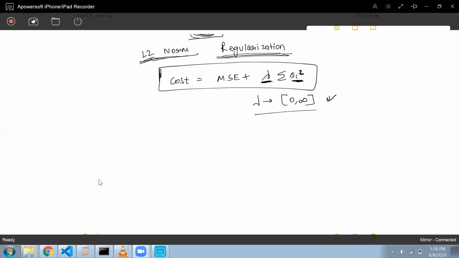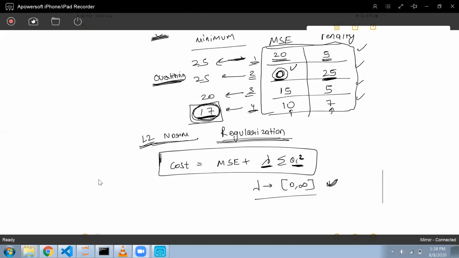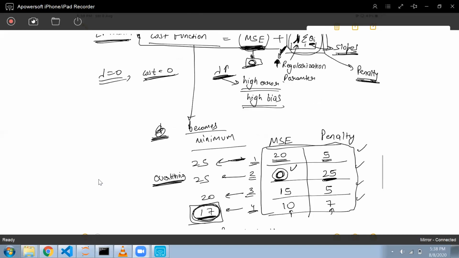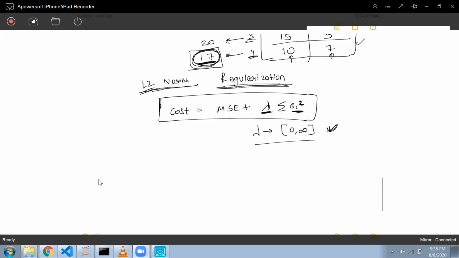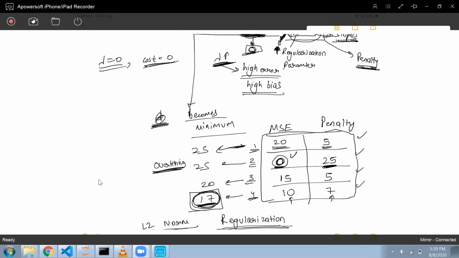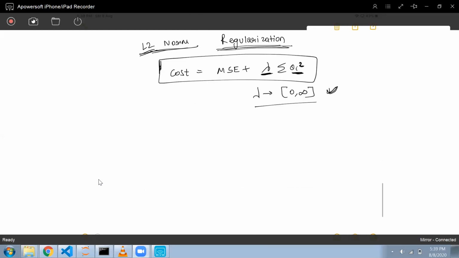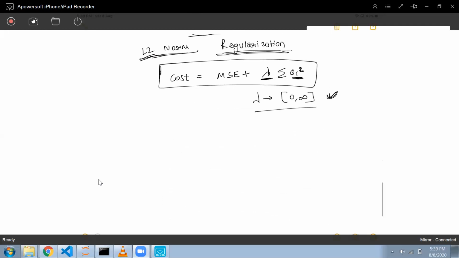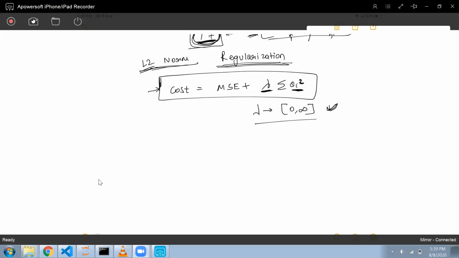Okay, 0 to infinity. So we will use L1 and L2 norm in different kinds of cases. For some problems we will be using L1 norm, for some problems we will be using L2 norm. Just remember these formulas. What does this L1 and L2 norm do?